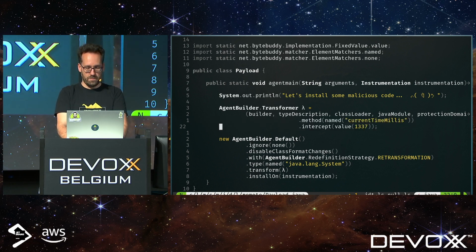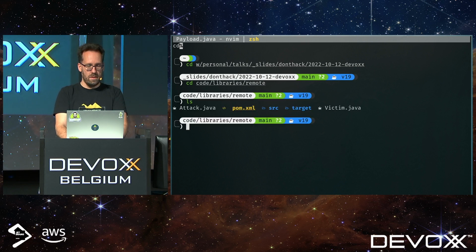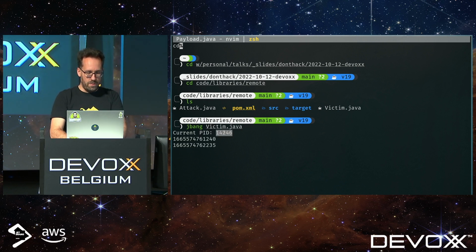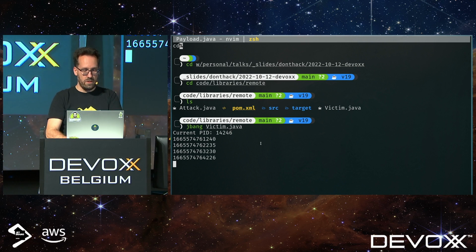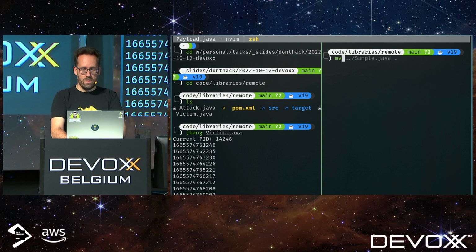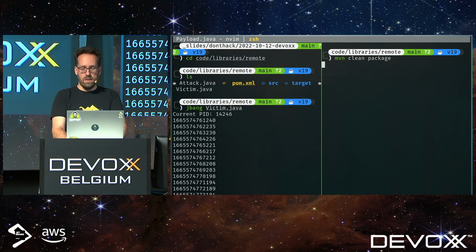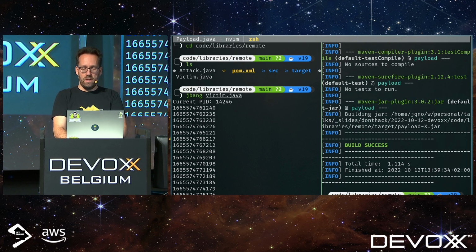So how does that look? Here are my files. Let's first run the victim. And we copy paste the process ID. Oh, of course, we also have to compile our jar file.